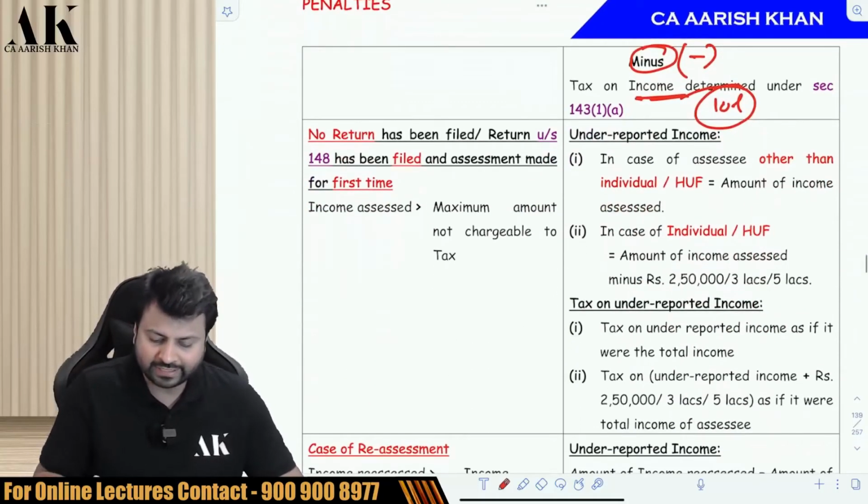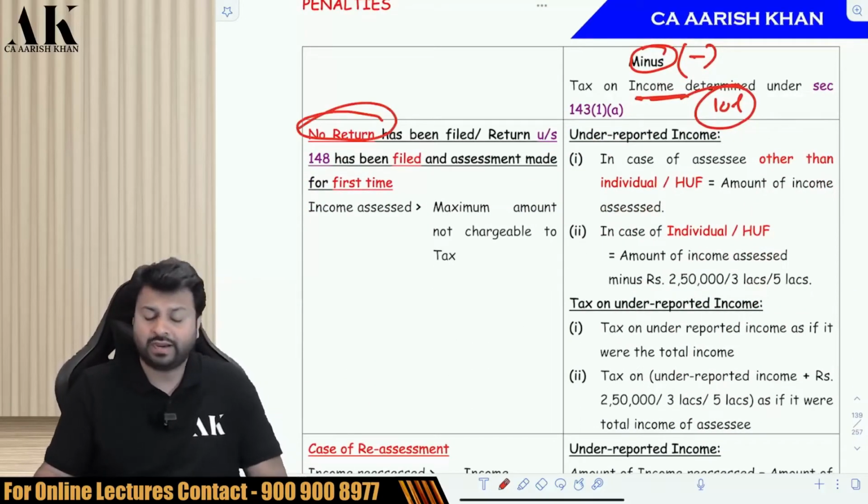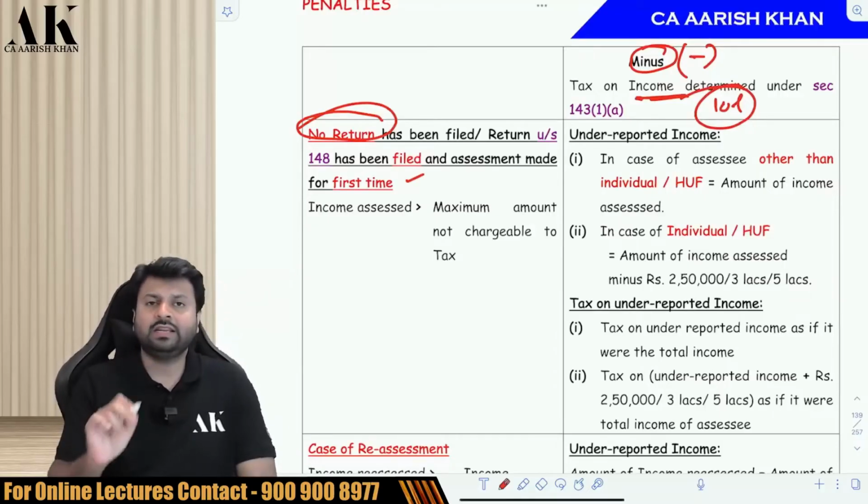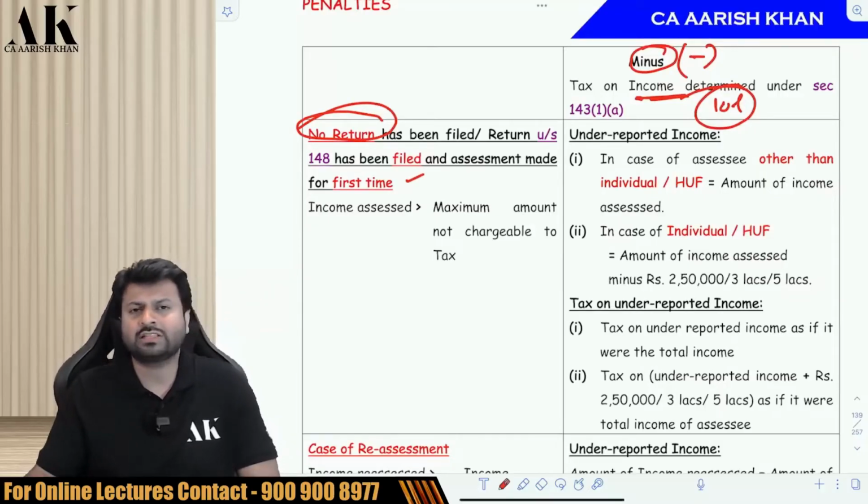Second case. What is the second case? No return has been filed. If the return is not filed, or the return has been filed under 148 and the assessment is made for the first time, suppose there is no return filed, then how will the assessment be done?